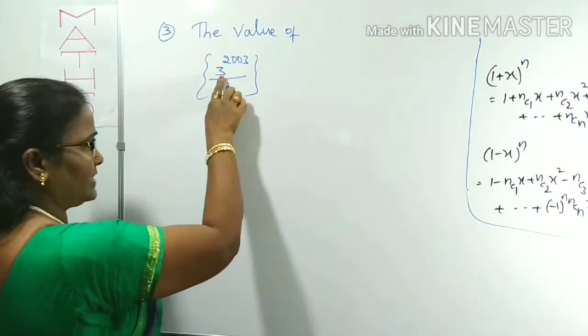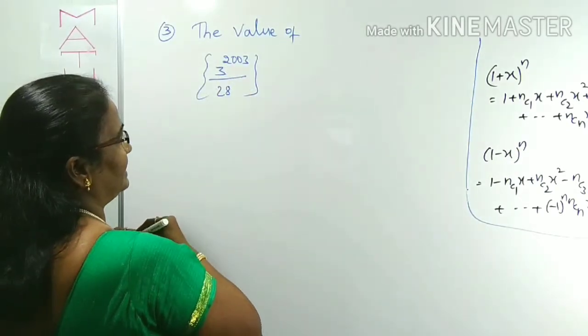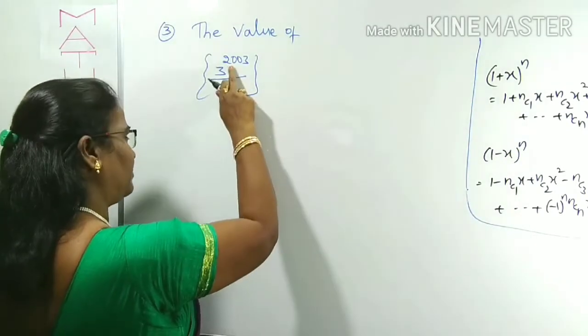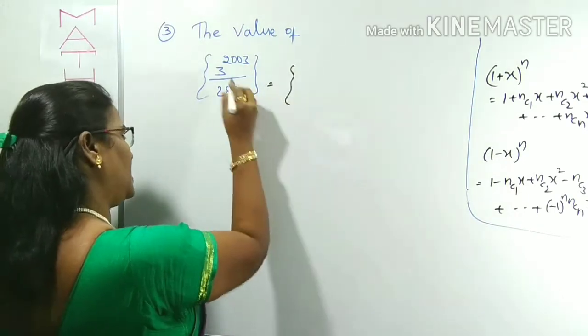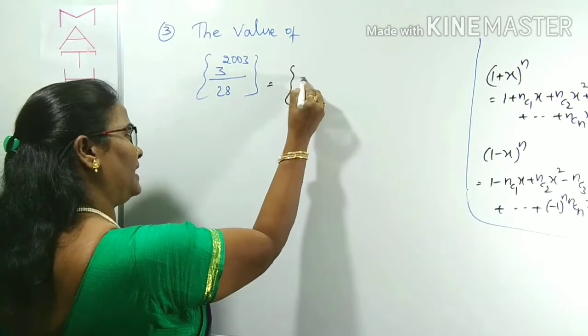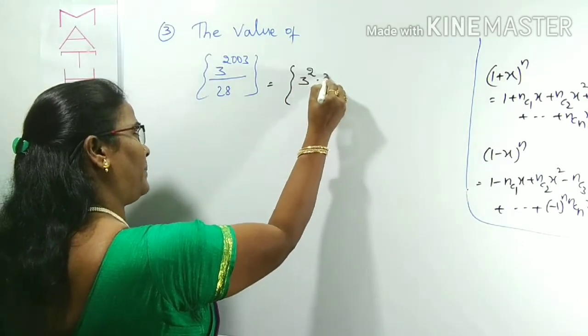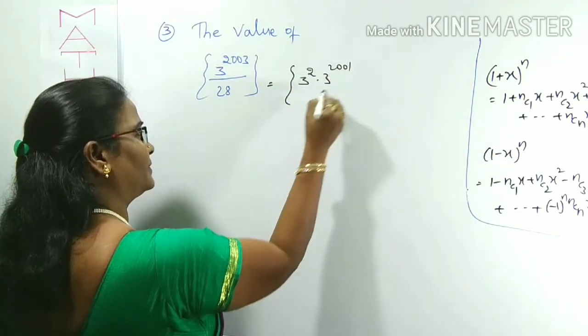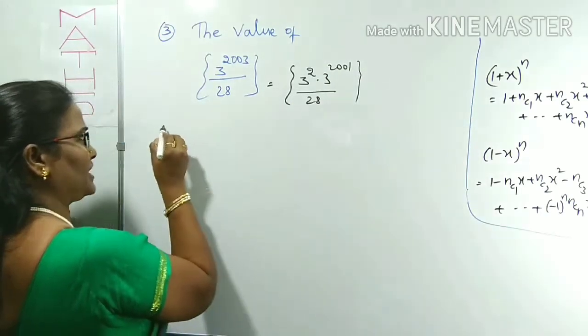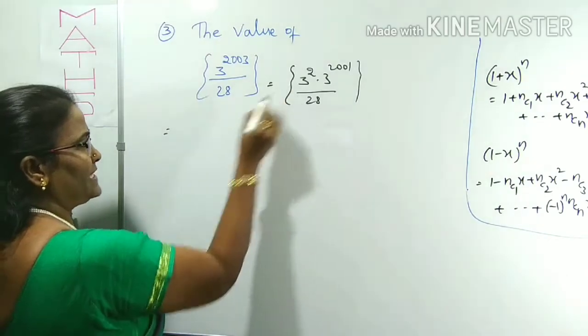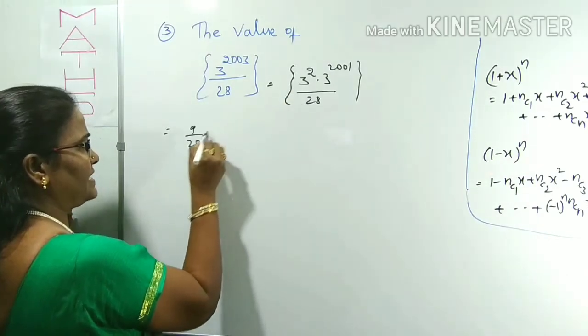To reduce into this is 3 power 3. But 2003 is not a multiple of 3. That's why we can adjust one step here. 3 power 2003 I shall write as 3 square into 3 power 2001. This 28 is as it is. This is the bracket for the fractional part. Now 3 square is 9. 9 by 28.